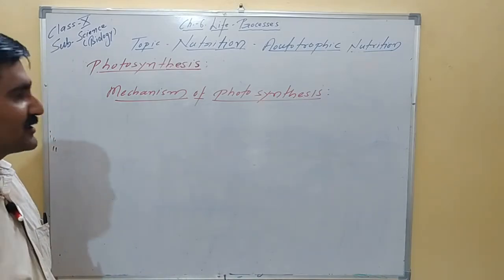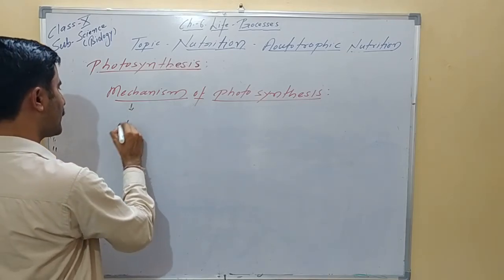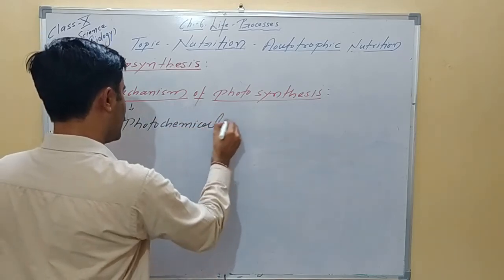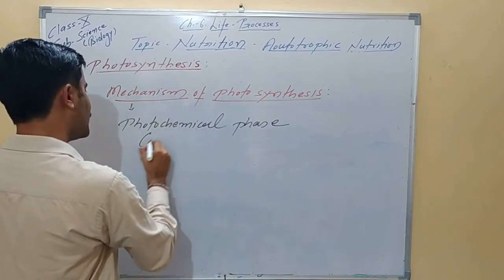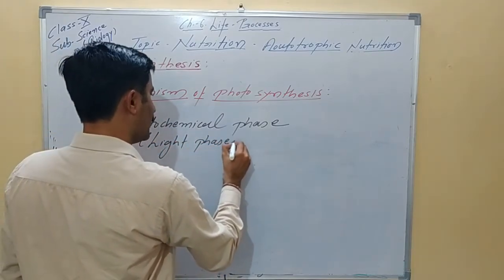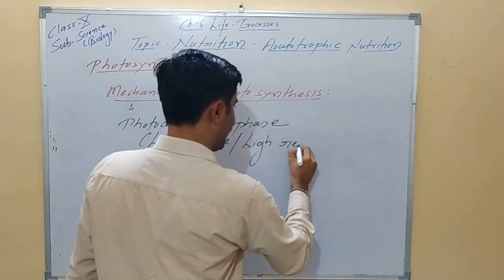the chemical energy. So broadly it has two phases. The first we say is the photochemical phase, or in another word we can say light phase. Technically it is known as light reaction, right?